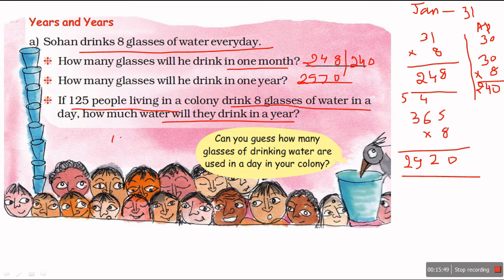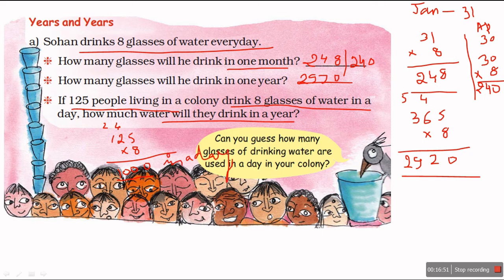So 125 into 8. 8 5s are 40. Carry over 4. 8 2s are 16 and 4, 20. 0. Carry over 2. 8 1s are 8 and 2, 10. 1000 glasses of water in a day.